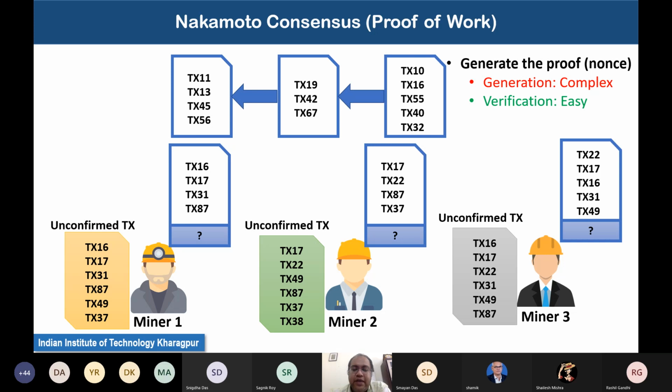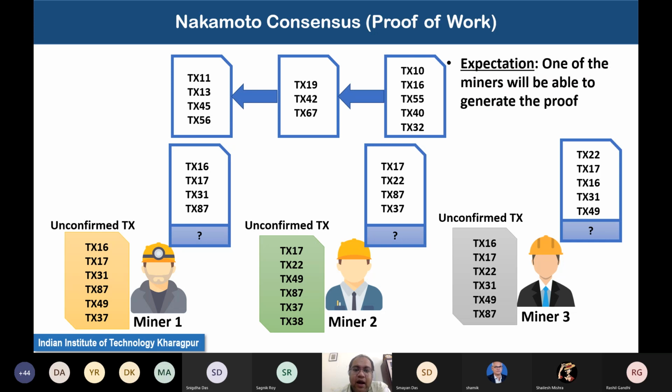Once you have created the nonce, you can simply verify whether it is correct or not by computing the hash. That idea is applied here. Because generation of the nonce is complex, the miners need to do an exhaustive search to find the nonce value based on the current target of the blockchain. In case of Bitcoin, you have seen that this is maintained by a parameter called the difficulty level. Accordingly, they try to generate the nonce.